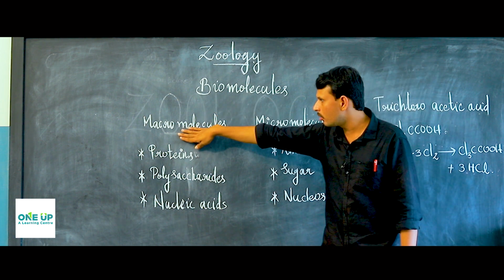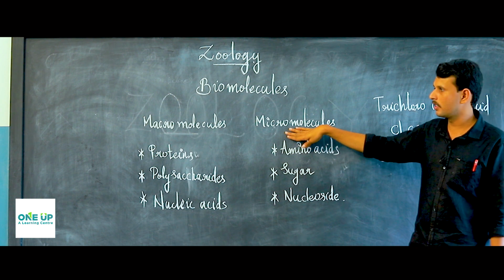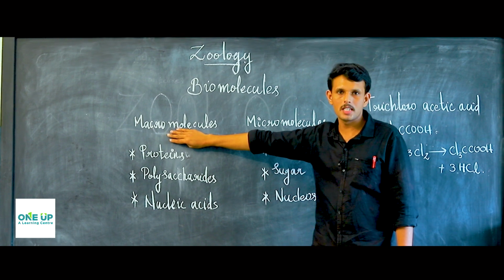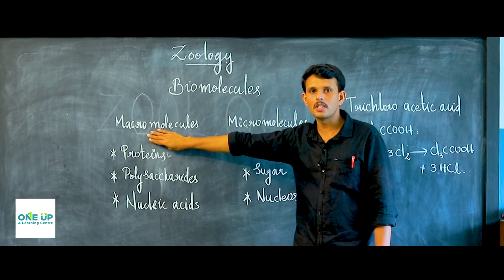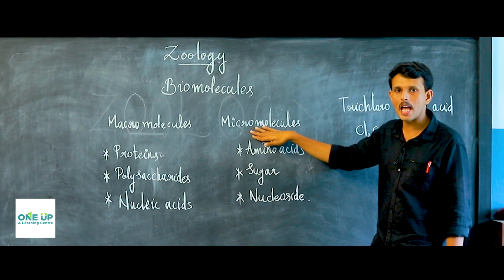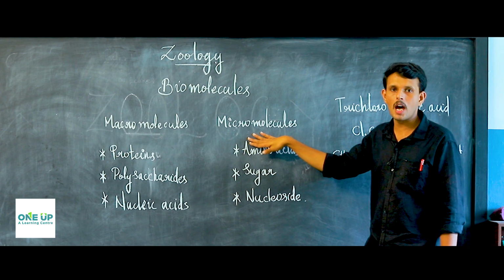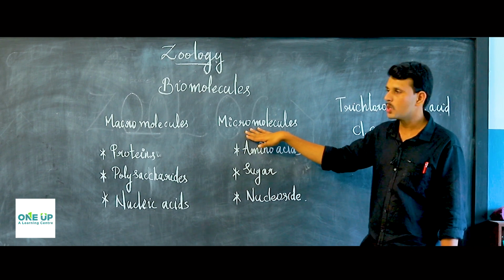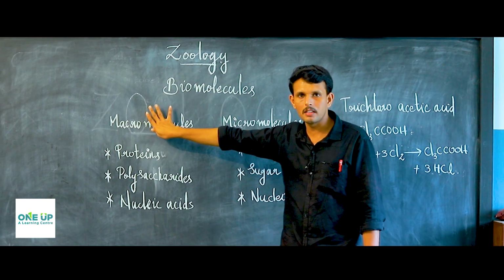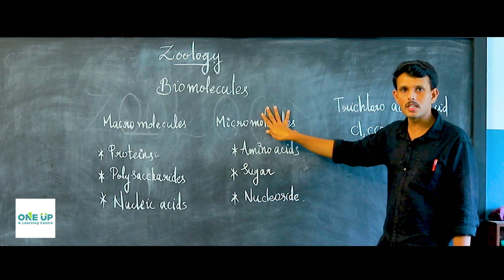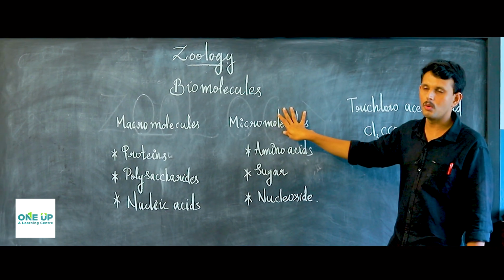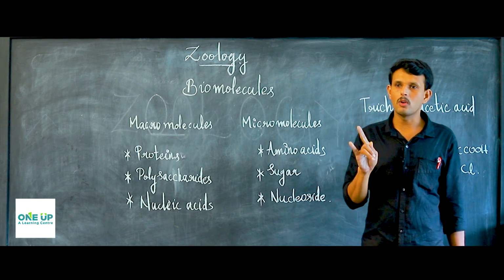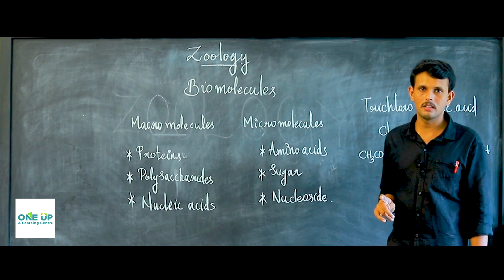namely biomacromolecules and biomicromolecules. Actually, these macromolecules have greater molecular mass, say for example greater than 1000 Dalton, and these micromolecules have comparatively lesser molecular mass, say lesser than 1000 Dalton. So, macromolecules have a molecular weight greater than 1000 Dalton, and micromolecules have a molecular weight lesser than 1000 Dalton. You know what is 1 Dalton? 1 Dalton is nothing but 1 atomic mass unit or 1 unified mass.